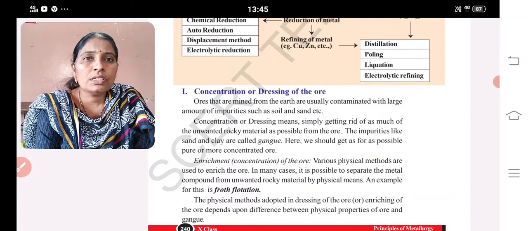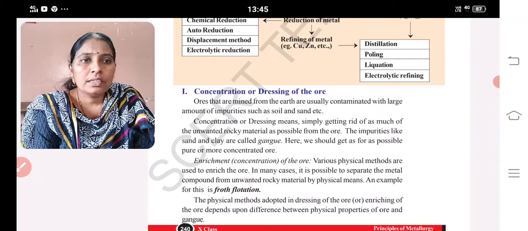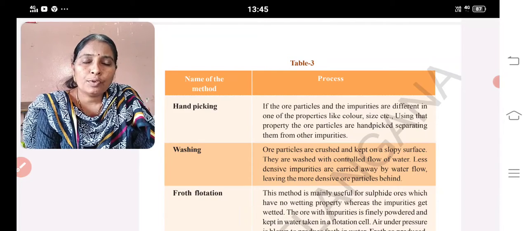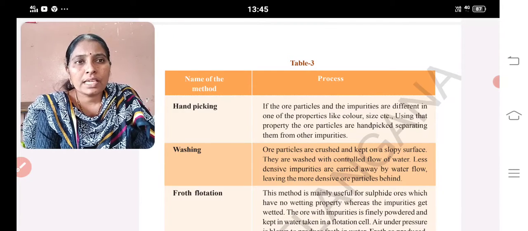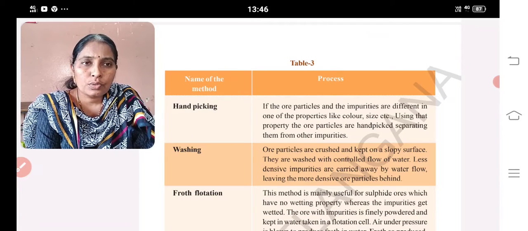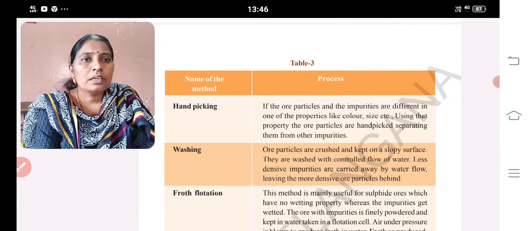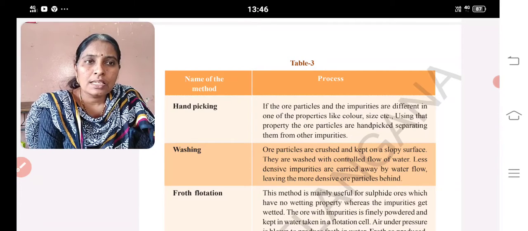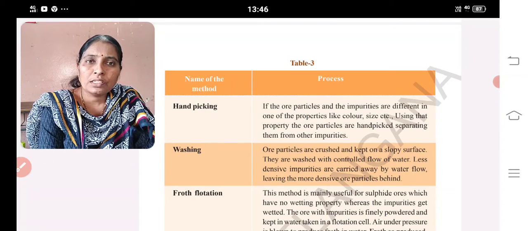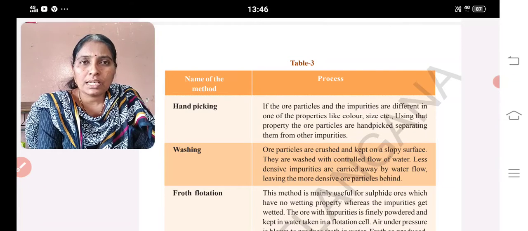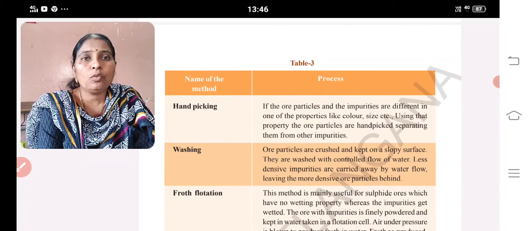Concentration or dressing can be done in four ways. That is physical methods: hand picking, washing, froth flotation, magnetic separation. What is hand picking? If the ore and the impurities differ in their properties like color and size, then we can separate them by hand. This method is known as hand picking. Washing: if ore particles are crushed and kept on a sloping surface, and the ore and impurities have less dense and more dense particles, at that time you can use this technique, washing.